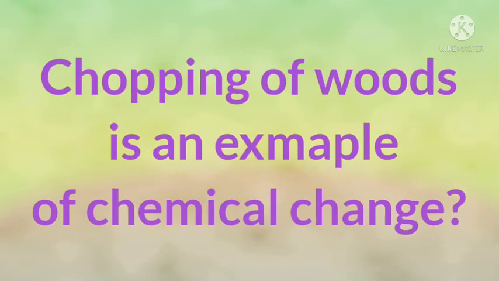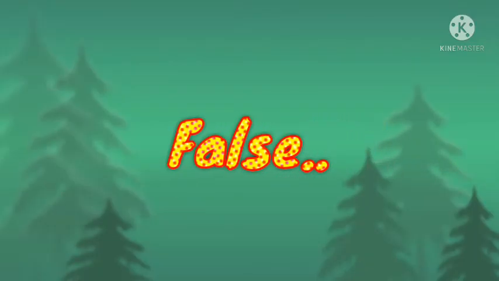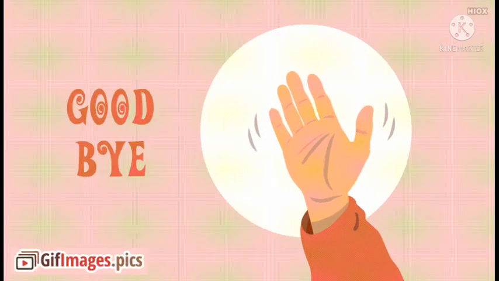Chopping of wood is an example of chemical change. I'll come again. Chopping of wood is an example of chemical change. True or false? Let me see who gets the answer. The answer is false. Chopping of wood is not an example of chemical change. Instead, it is an example of physical change. So you got it right.